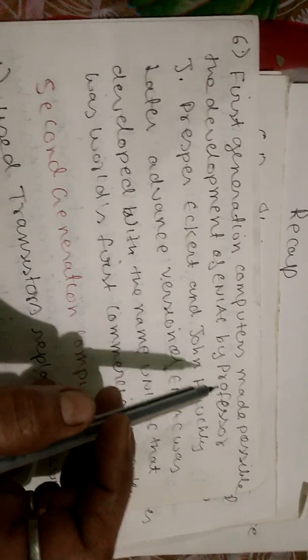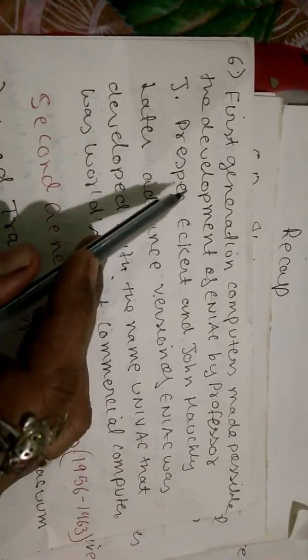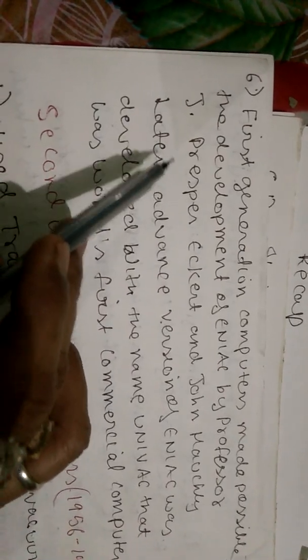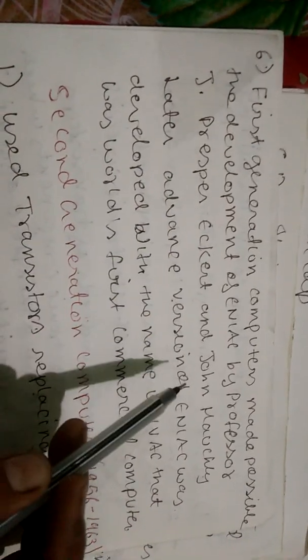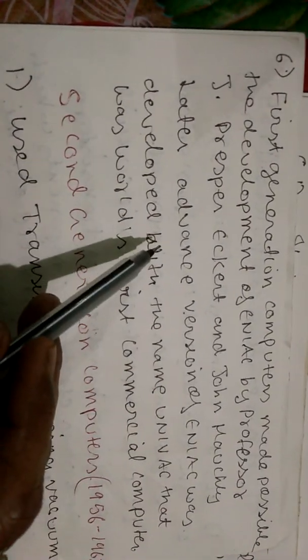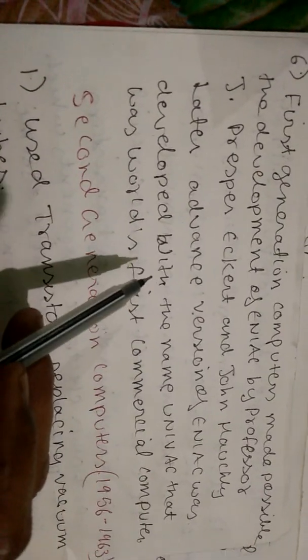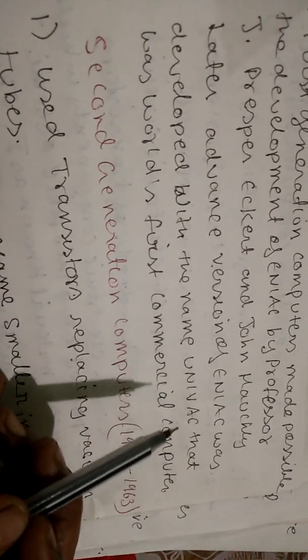Next, first generation computers made possible the development of ENIAC by Professor J. Presper Eckert and John Mauchly. Later, an advanced version of ENIAC was developed with the name UNIVAC, and that was the world's first commercial computer.